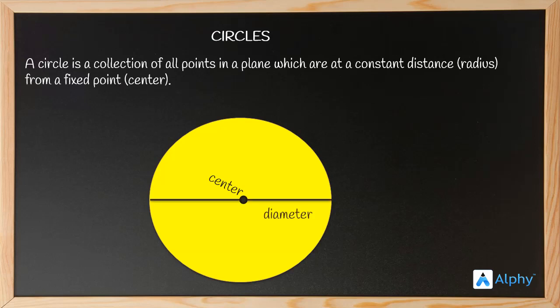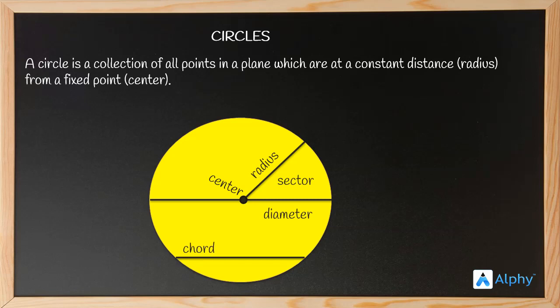This is known as the diameter, which passes through the center. This is the radius, which joins the center with any random point on the circle's circumference. This section is known as the sector, which lies between two radii.